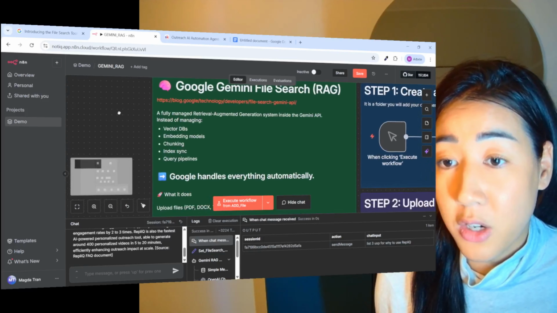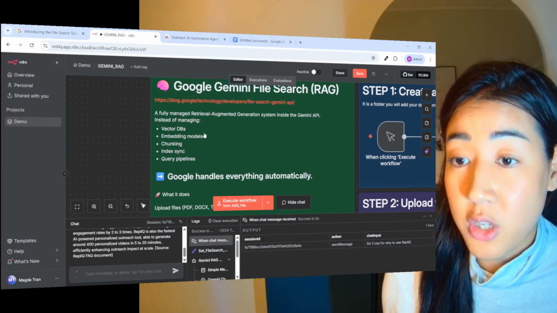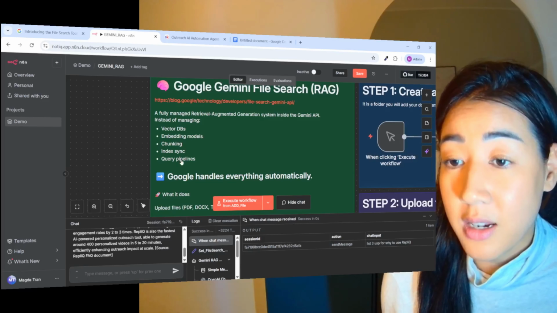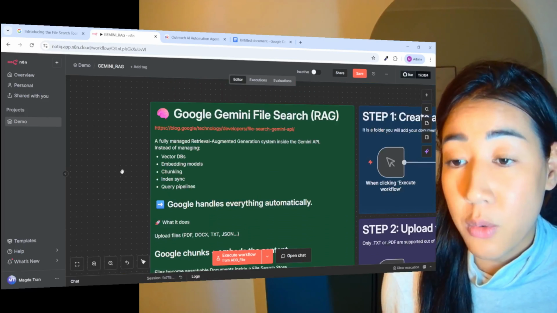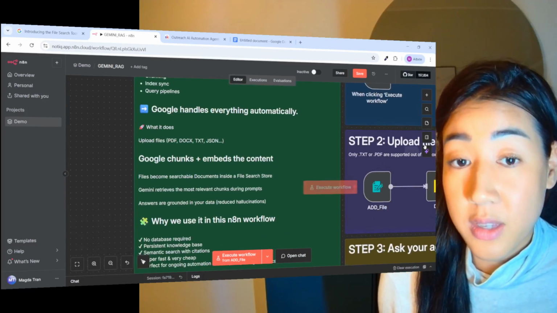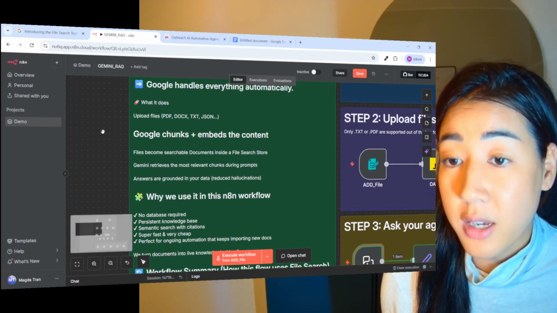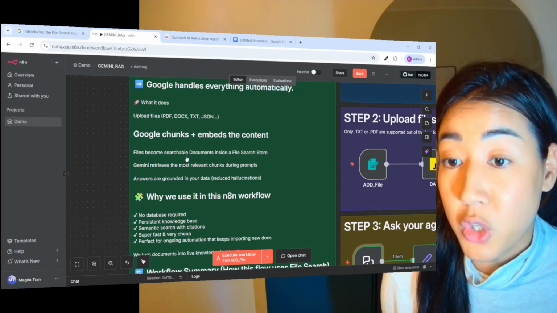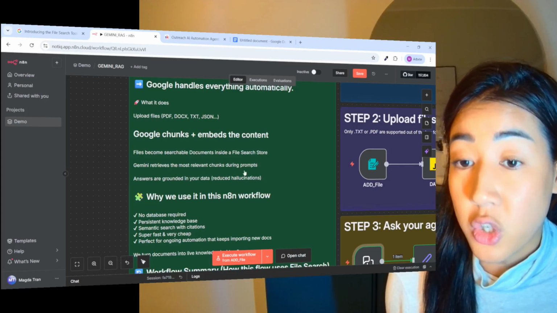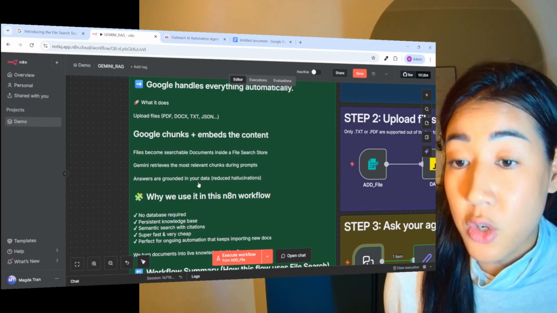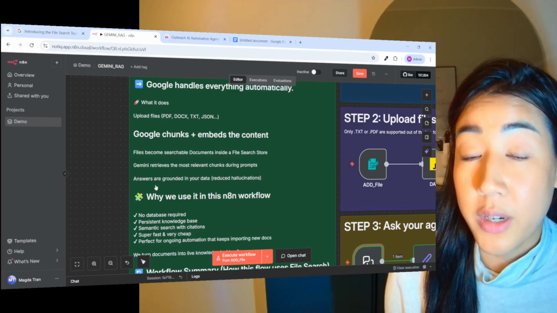So very fast here about the Google Gemini file search. So this is a fully managed RAG system inside of the Gemini API. So instead of managing vector databases, embedding models, chunking, indexing, query pipelines, Google handles everything automatically. So if you have been building RAGs before, you know that it's a mess. So what this does is basically that you can upload files, PDFs, docs, text, JSON files. Google chunks and embeds the content, so files become searchable documents inside a file search store. Gemini retrieves the most relevant chunks during prompts. Answers are grounded in your data, and that's going to give you reduced hallucinations. So answers are really grounded in your own data.